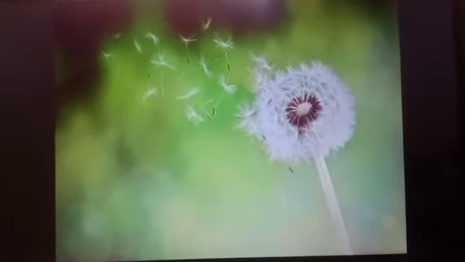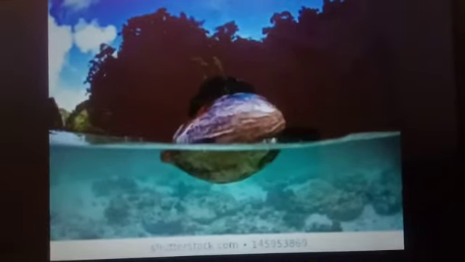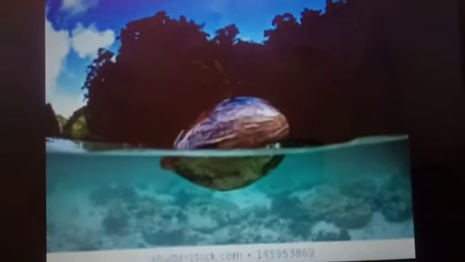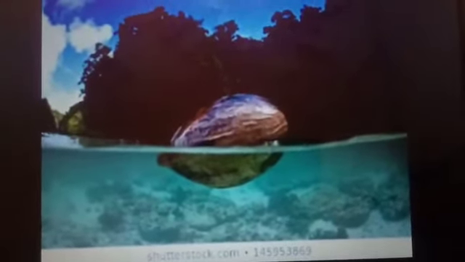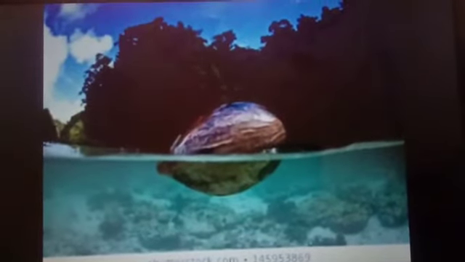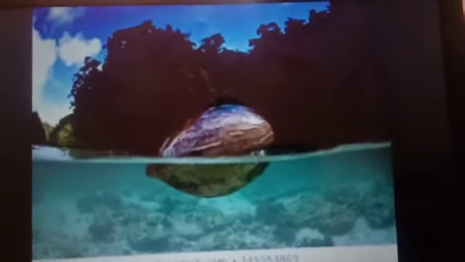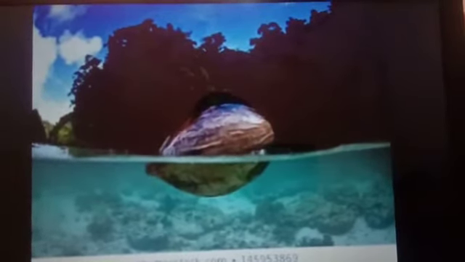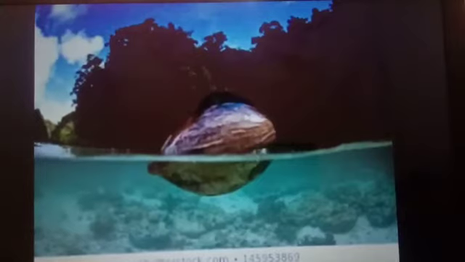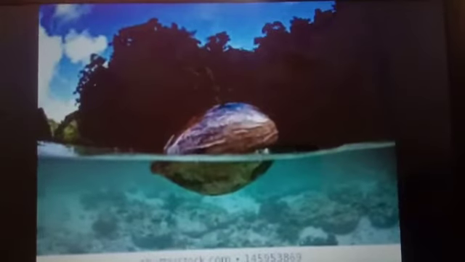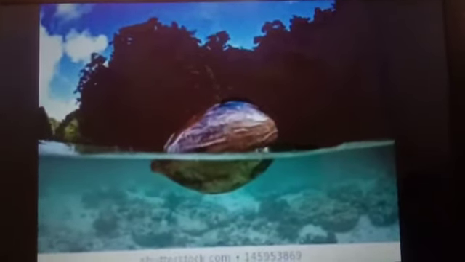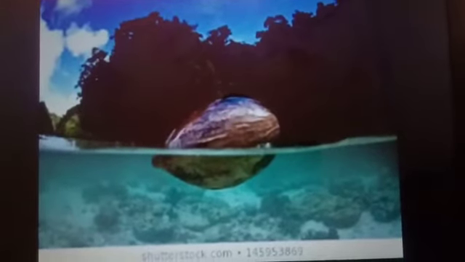Then next is the dispersal of seed by water. The seeds or fruits of some plants are dispersed by water. The seeds and fruits of the plants which are dispersed by water develop the floating ability in the form of a spongy or fibrous outer coat. The seeds of the water lily plant and the coconut plant are dispersed by water. The seeds of the water lily plant have a spongy outer coat which allows them to float in water. The coconut fruit has a fibrous outer coat which enables it to float in water and be carried by the flowing water to far off places.